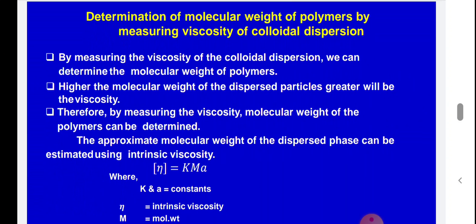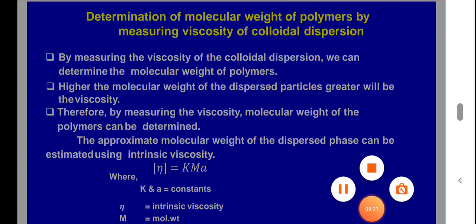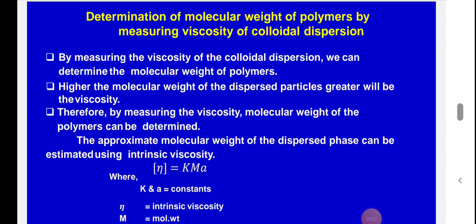In the lab you determined the molecular weight of gelatin, and the procedure given here is the same. By measuring the viscosity of a colloidal dispersion, we can determine the molecular weight of a polymer. Just write down the example, gelatin.